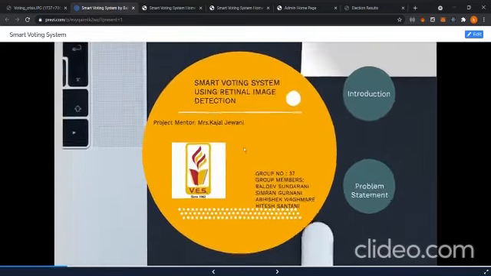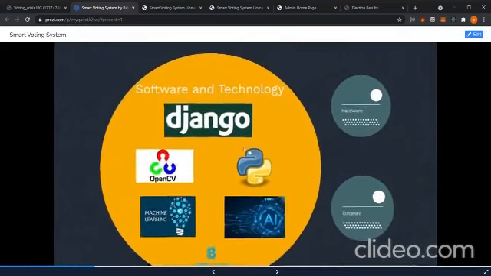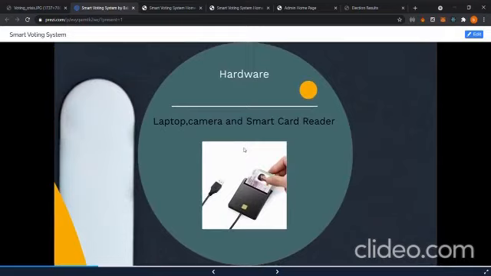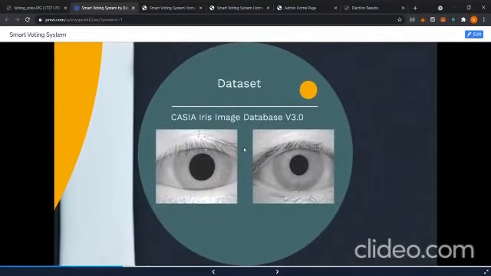So, speaking about the hardware and software which we have used: Django framework, OpenCV, Python, machine learning, AI and blockchain. Speaking about the hardware part, we have used laptop, camera and smart card reader. The dataset which we have used for the implementation is CASIA Iris Image Database version 3.0.